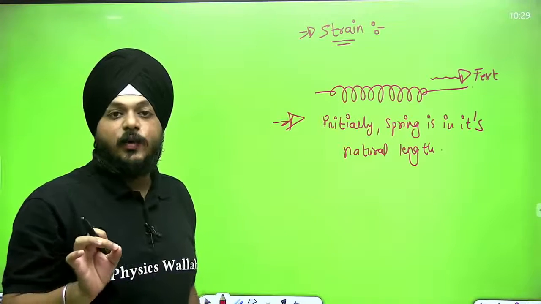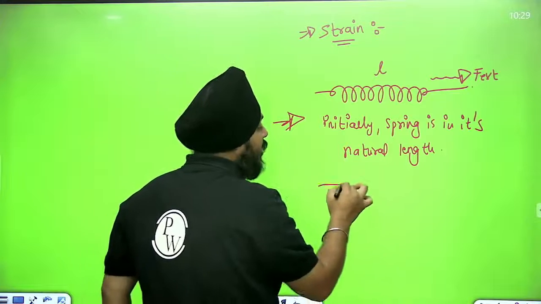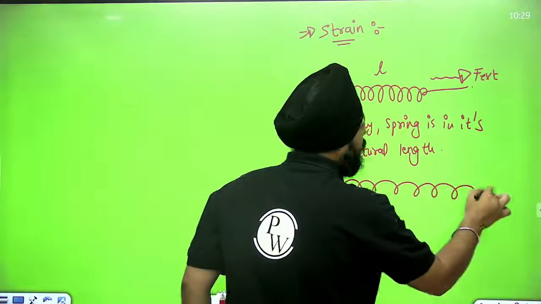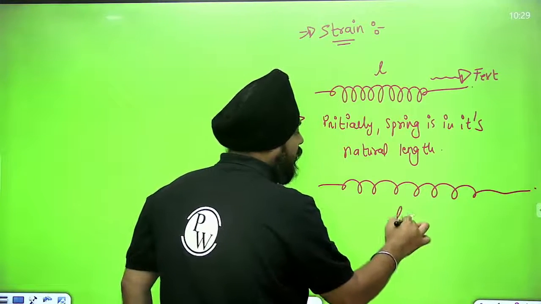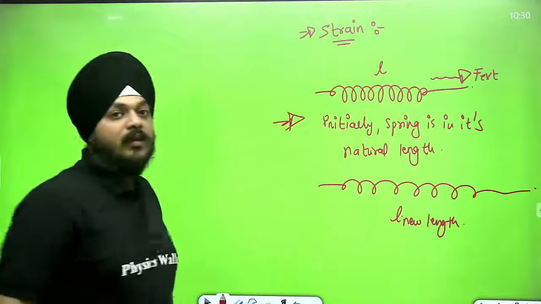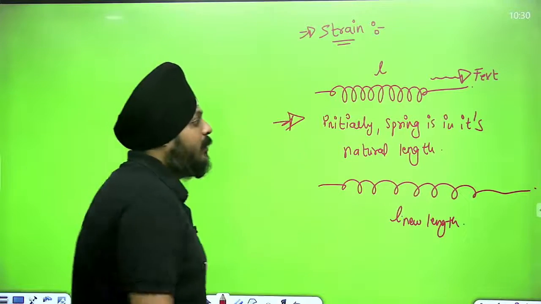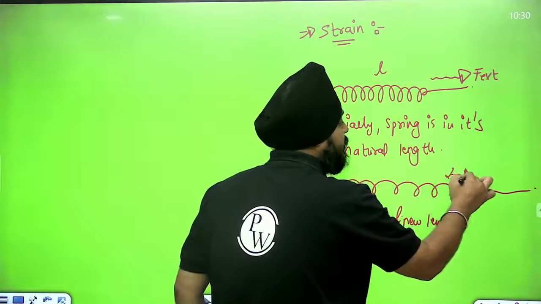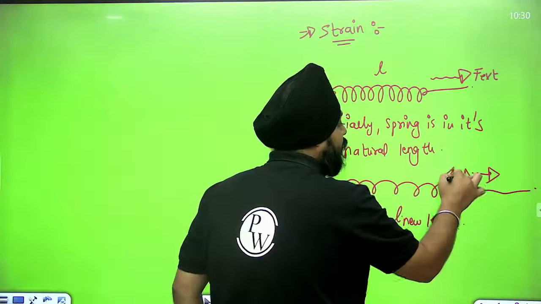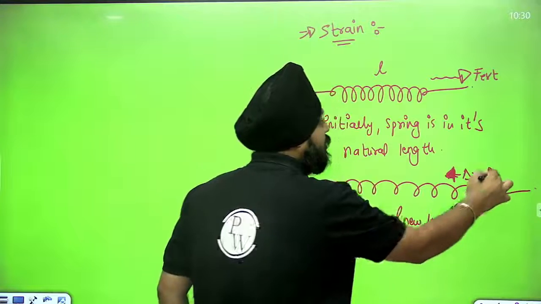Suppose the initial length is L. You are going to have a new length of this spring. And if we compare the initial length and the final length, obviously we are going to face some elongation in it.